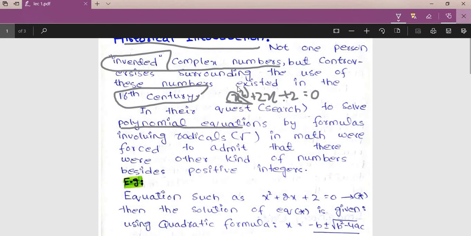Here the power 2 is a whole number. Here the power is 1, so 1 is also a whole number. And the power of the constant term is 0, so it is also a whole number. That's why it is a polynomial equation.